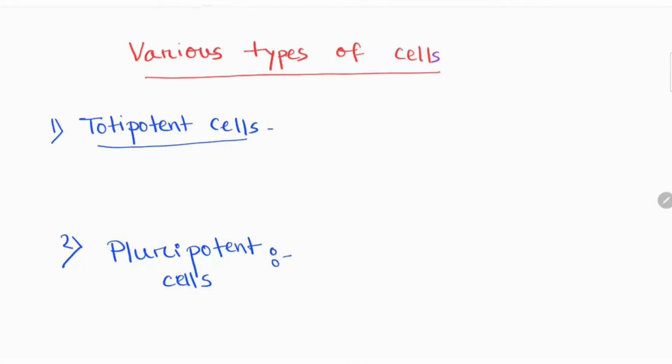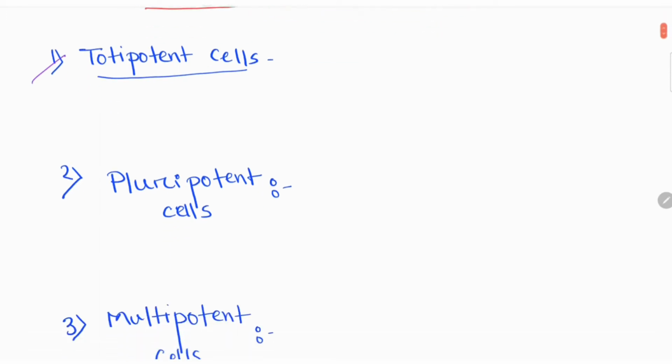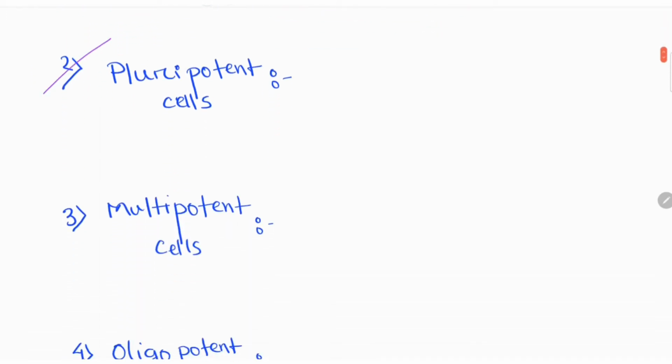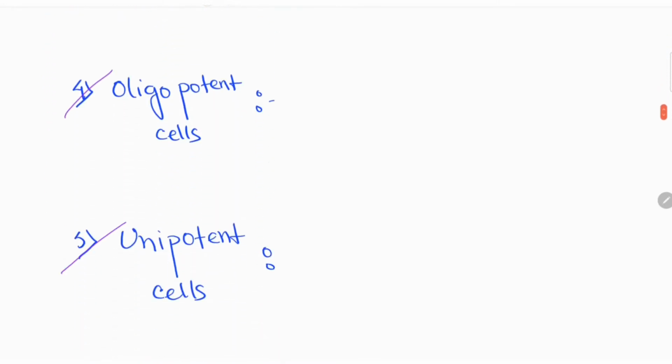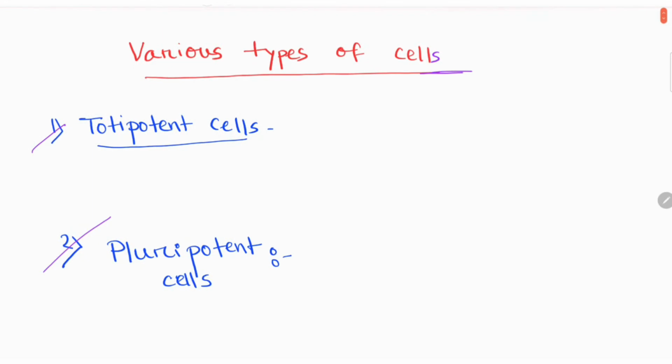So today our discussion topic is various types of cells like totipotent cell, pluripotent cell, multipotent cell, oligopotent cell and unipotent cells. And number one is totipotent cells.